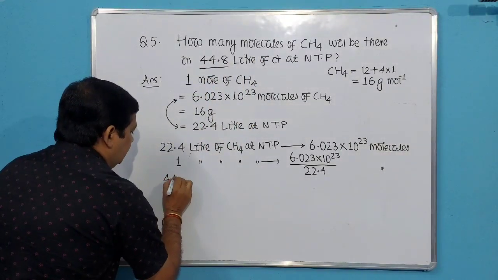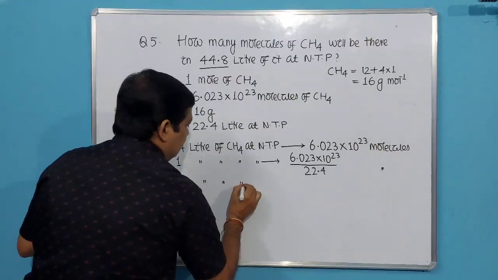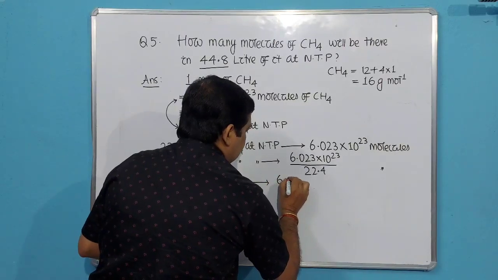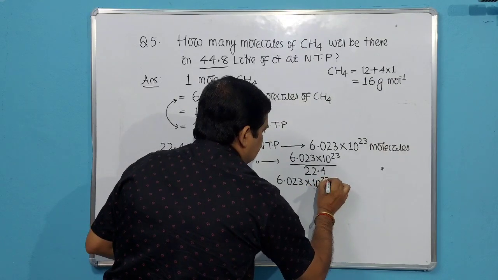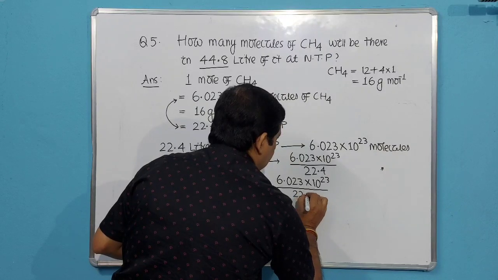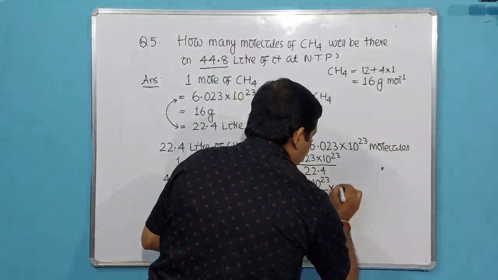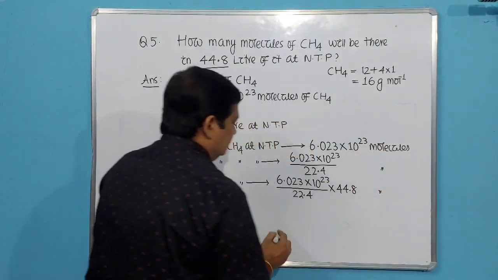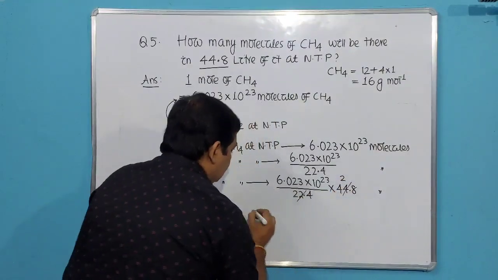So you have to write down this. 44.8 liter of methane at NTP will have 6.023 into 10 to the power 23 divided by 22.4 into 44.8 molecules. So if you solve it, it will be into 2.